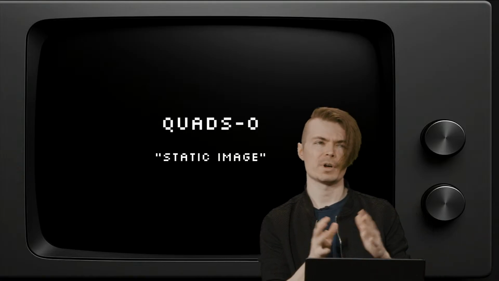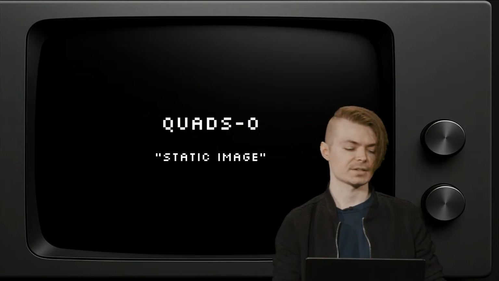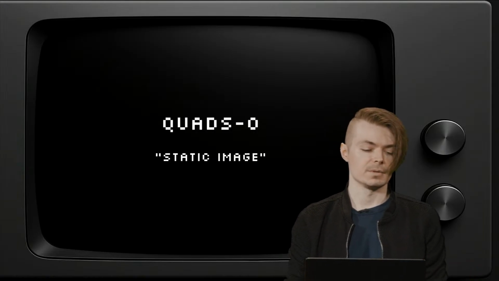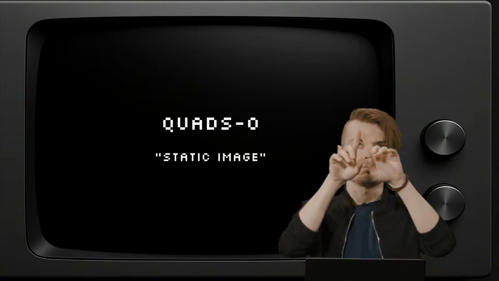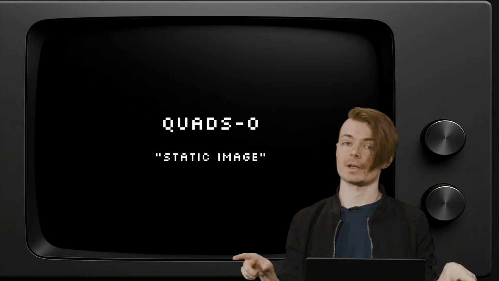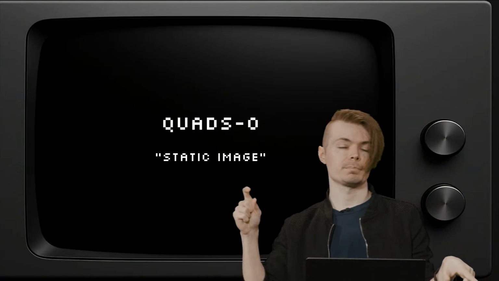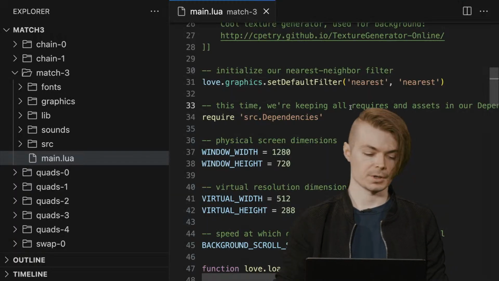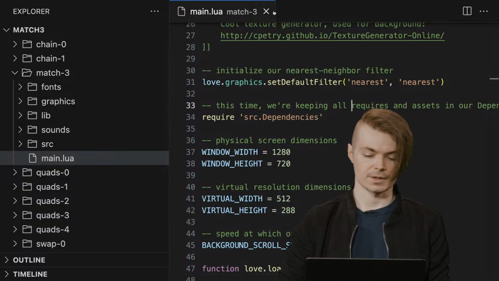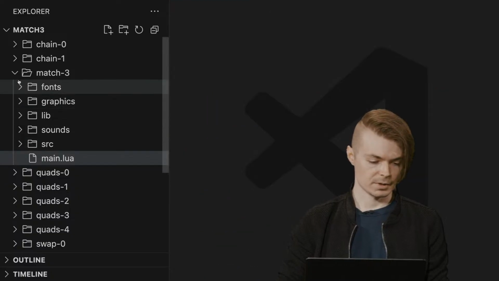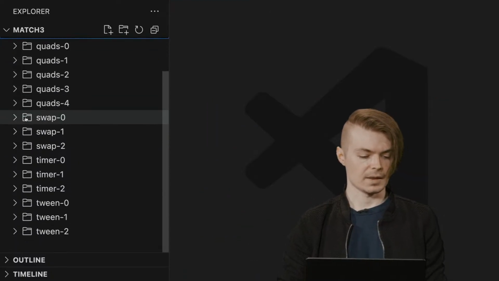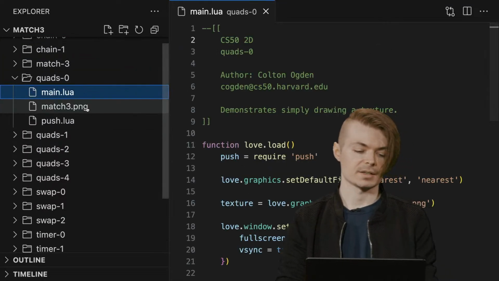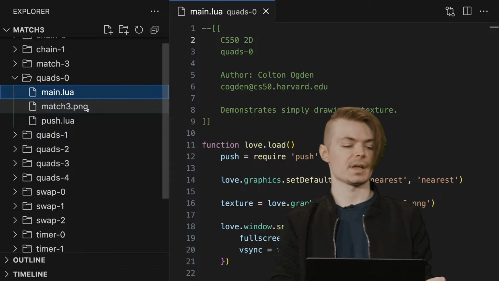That was one of the bigger themes of last lecture, Breakout, and that is this idea of having a larger image that you can then slice up and draw an individual piece of that texture. So if I go to my source code here, I'm going to close out this Match 3 main repo. And then let's go to quads 0. Quad 0 is very simple. In fact, it's not really anything that people haven't seen yet.